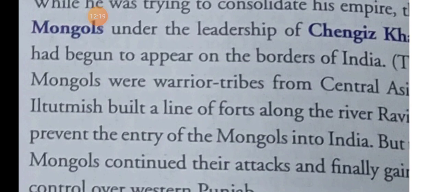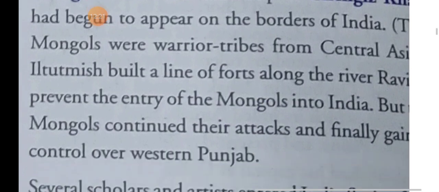And Iltutmish built a line of forts along the river Ravi to prevent the Mongols from entering India. Several scholars and artists entered India, fleeing from the onslaught of the Mongols, and they received the protection of Iltutmish.